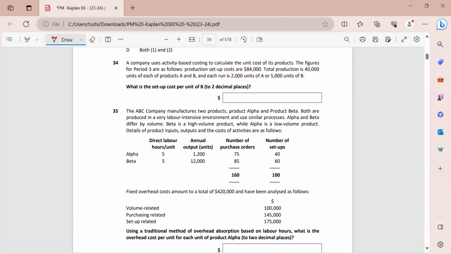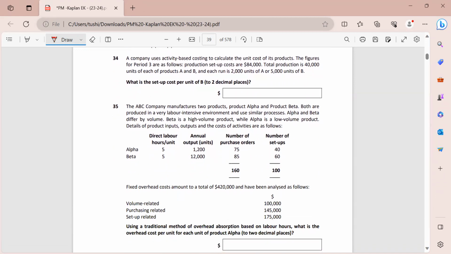Moving on to the 34th, a company uses activity-based costing to calculate the unit cost of its products. The figures for period 3 are as follows. We have production setup cost, total production 40,000 units of each product A and B. Each run is 2,000 and 5,000 for A and B. Now we have to find out the setup cost per unit of B. This is very similar to what we did just above. So again, our cost driver is the number of setups. The cost pool that we have is $84,000.